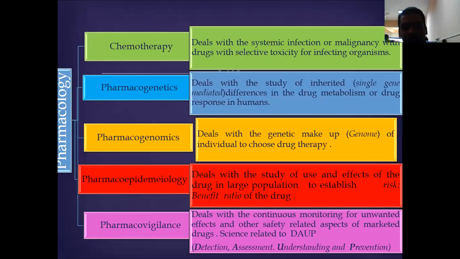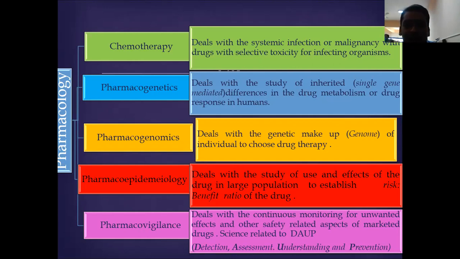Then chemotherapy, these drugs are basically used for cancer and TB. That means if there is any malignancy, drugs with selective toxicity against an infecting organism are dealt with in chemotherapy. Then pharmacogenetics is also there. Genetic means that a drug can act on particular genes, or a drug can modulate a gene-mediated response.